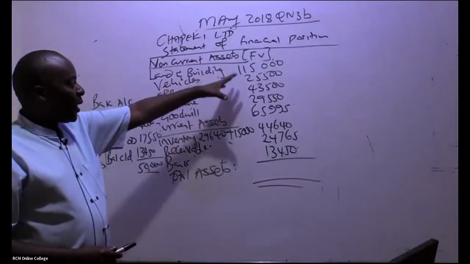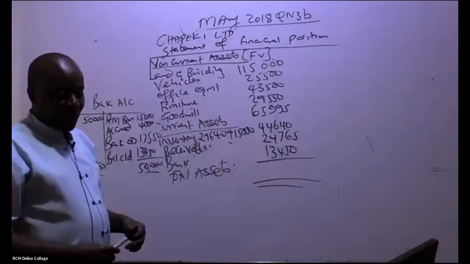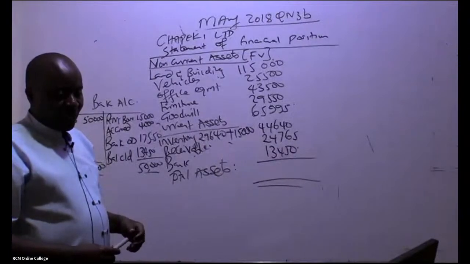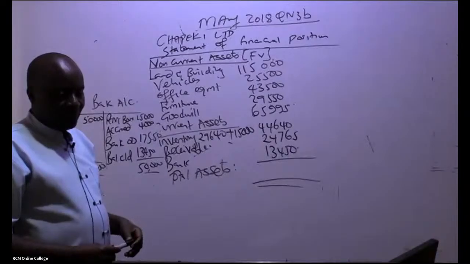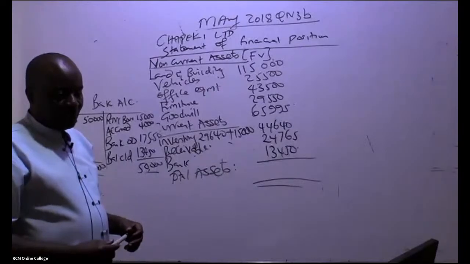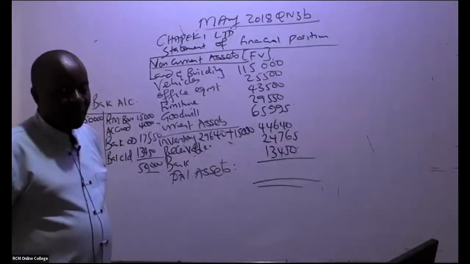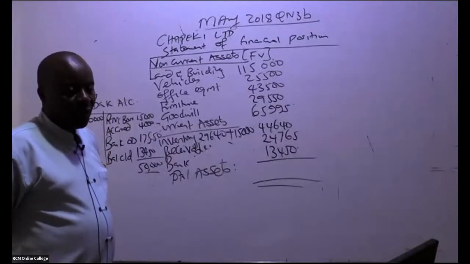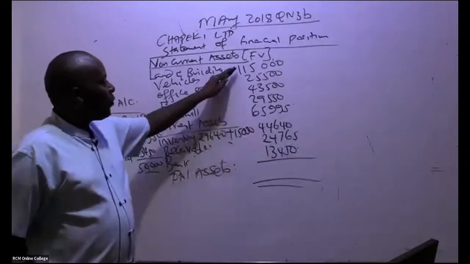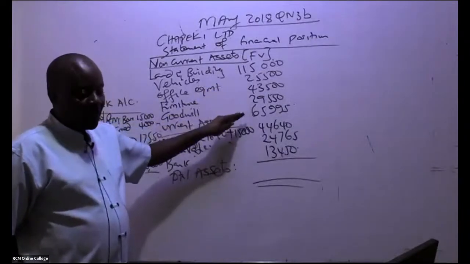You're adding up everything. 2,881,70. Can somebody else confirm that figure? You're adding up everything from here, vehicles, everything.